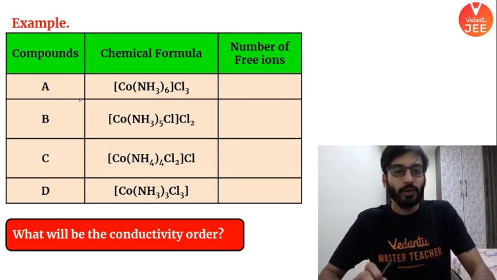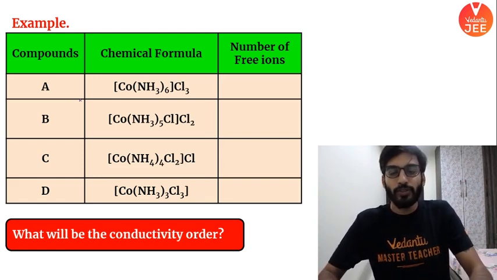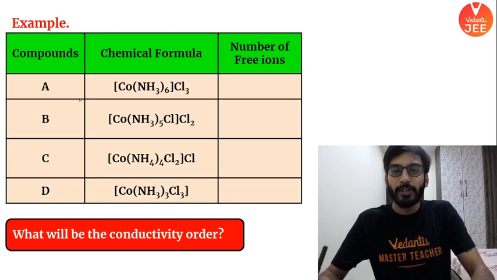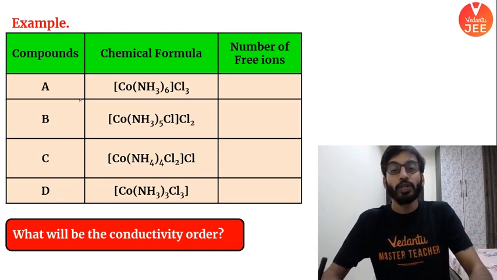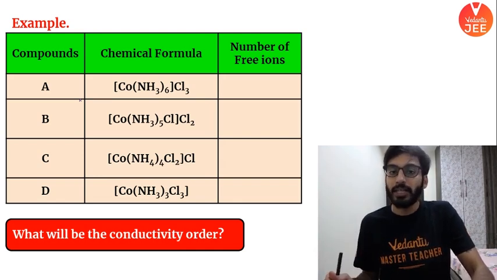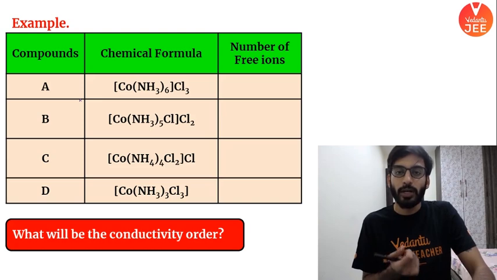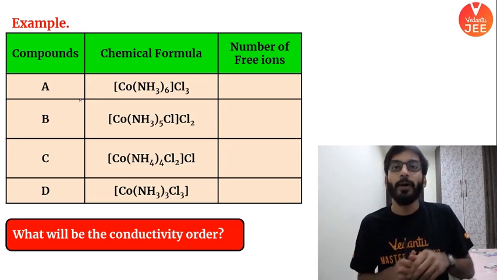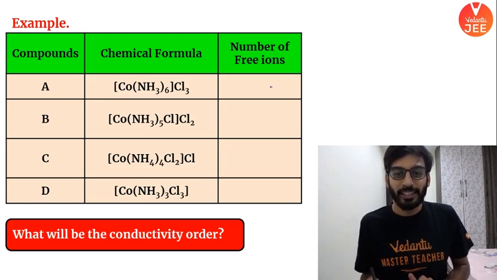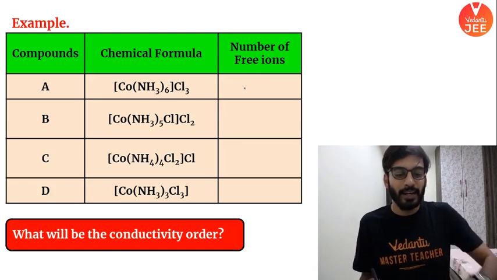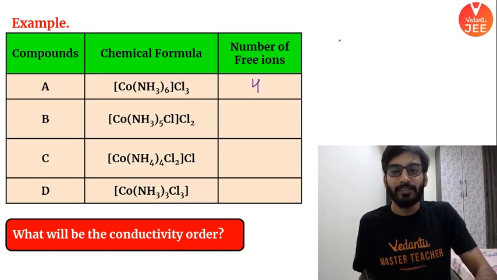Okay? Check this out. You can be given many complexes, and they will ask you in which of the following complexes, when you dissolve it in water, you will get the maximum conductivity out of it. So how to decide? Very simple. When you dissolve your particular complex salt, the higher the number of ions formed, the more will be the conductivity. So check this out. How many ions are formed, beta, here? Here we are going to get 4 ions, right?